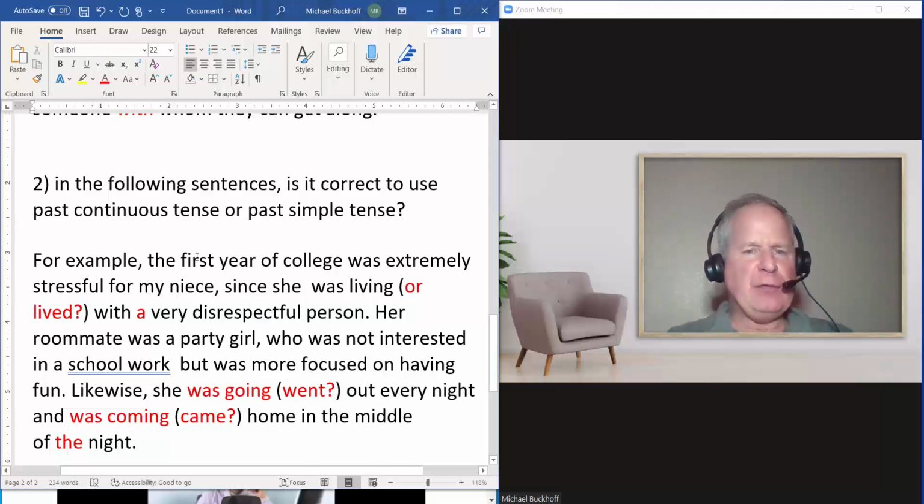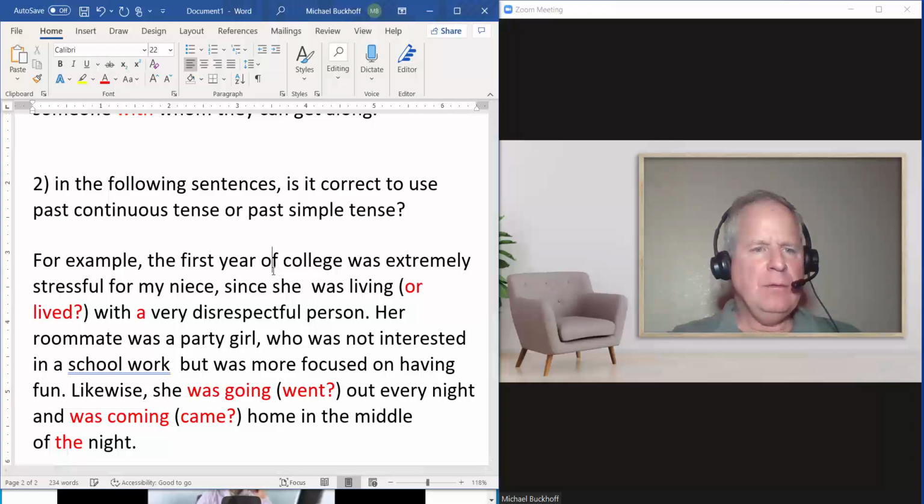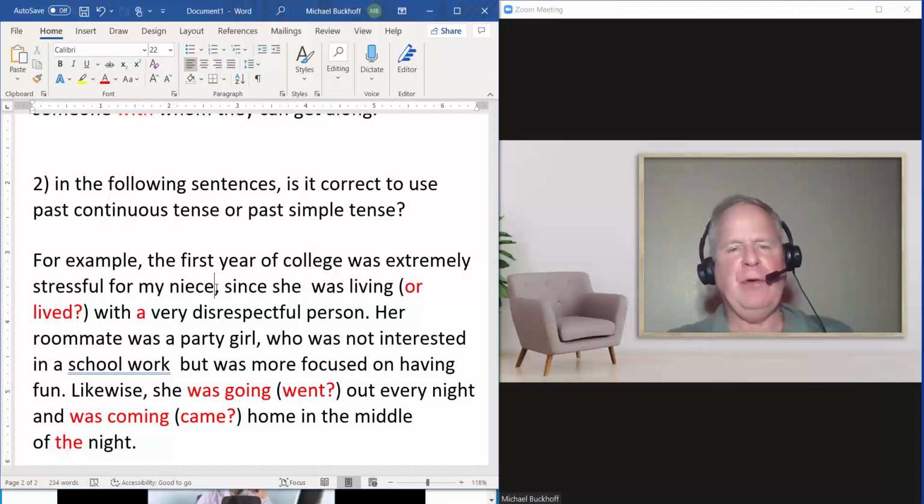For example, the first year of college was extremely stressful for my niece since she was living with a very disrespectful person. If you said, while she was living with that person, she had difficulties completing her assignments or something, then you have two different actions there.